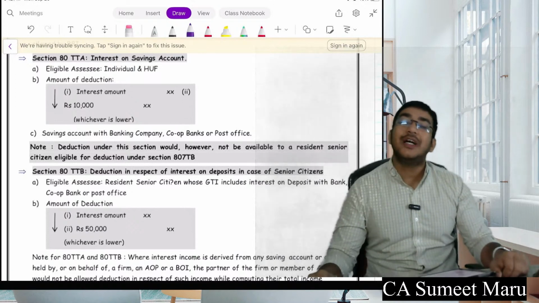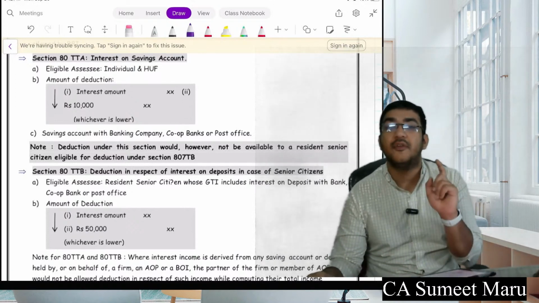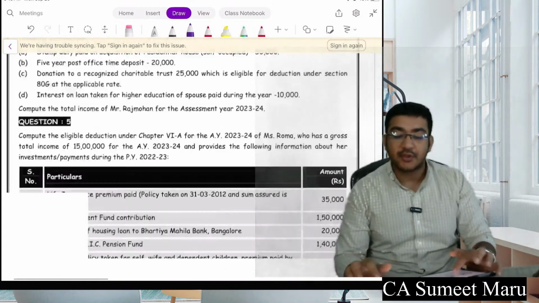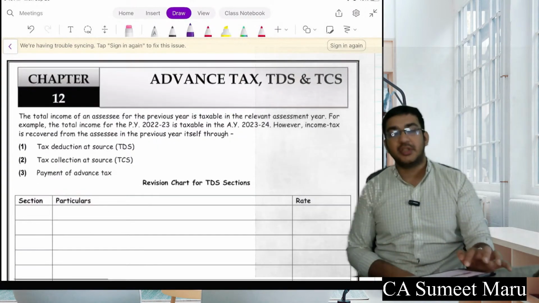50,000, and here it is not only on saving account interest but also on interest on fixed deposit. Again you will add the interest upside and you will get a deduction here. So this was all about your chapter deductions.